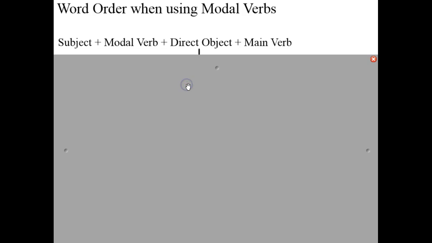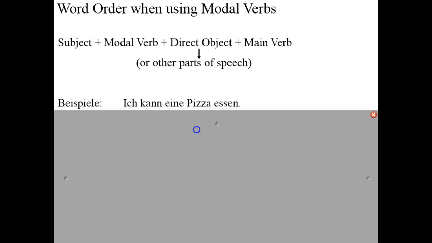When working with modal verbs, we always use the same word order. Subject plus modal verb plus direct object or any other parts of speech, and then the main verb, which will be the last word in the sentence. For example, ich kann eine Pizza essen. I can eat a pizza. Kann is my modal verb. It is conjugated for the subject ich. Essen is in its infinitive form at the end of the sentence.